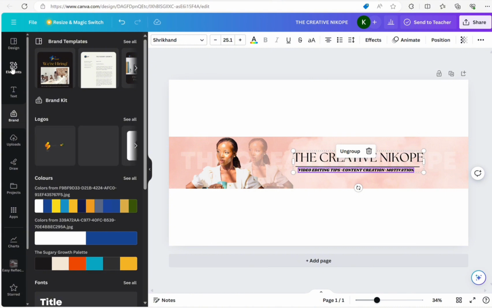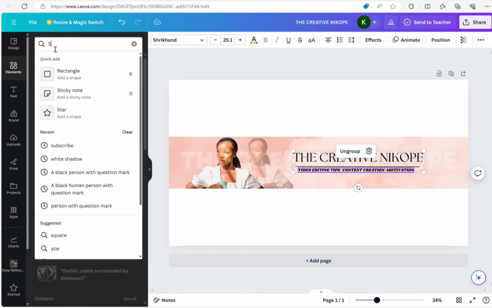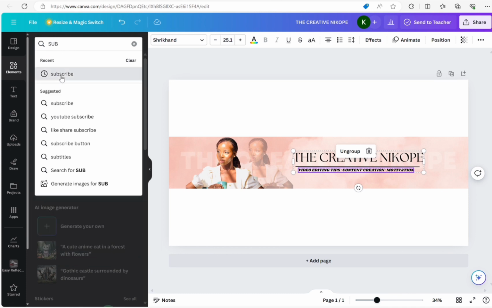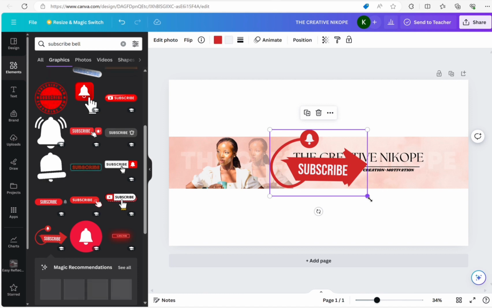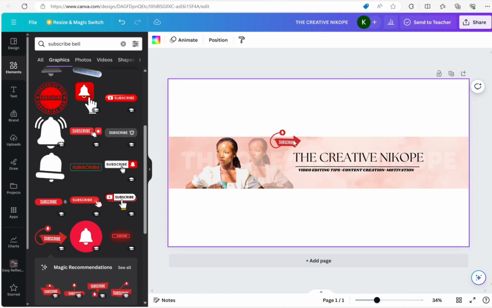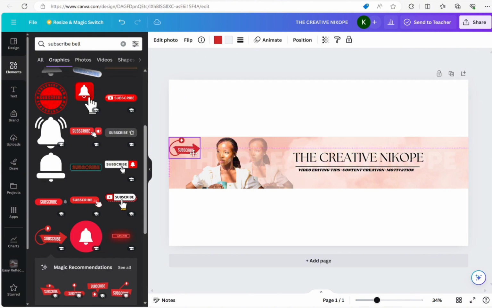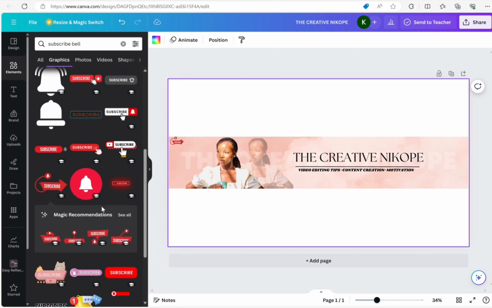Next is the logo. To do this I click on Elements and then I type subscribe. You can type in the subscribe button, and it brought out different images to use. I went through them and I picked one that caught my eye, included it and positioned it properly on the template. Then I included a bell as well.